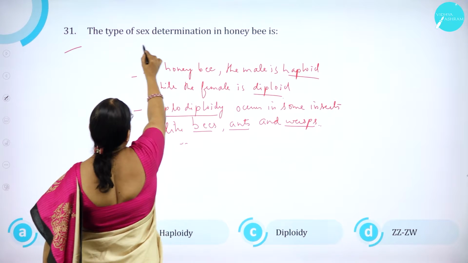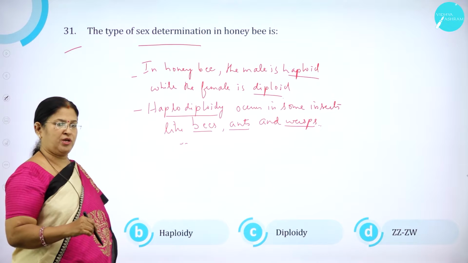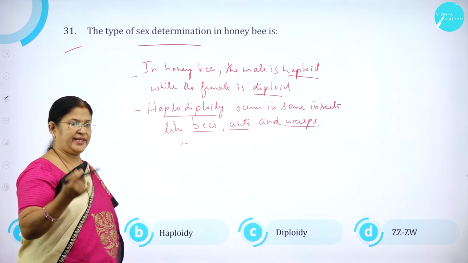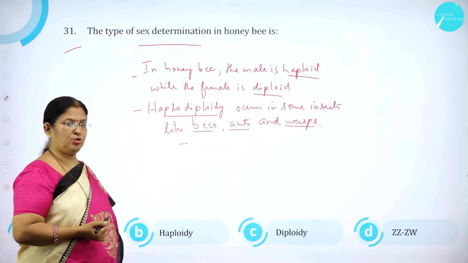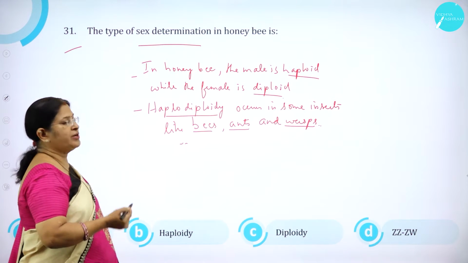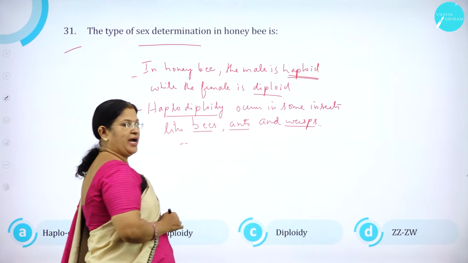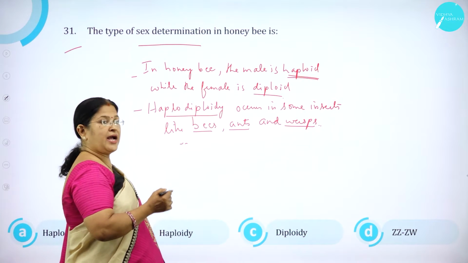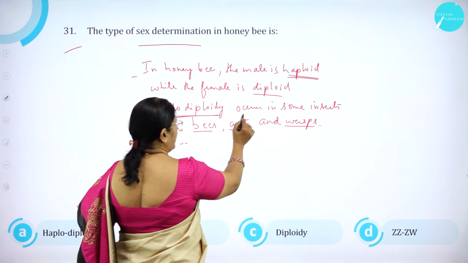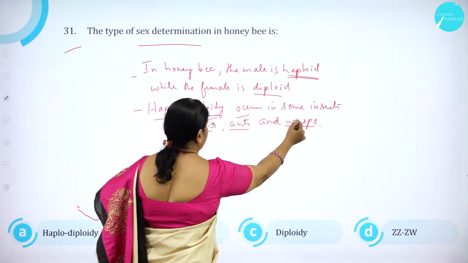The type of sex determination in honeybee. As we all know, honeybee is polymorphic. There are three types of bees: the worker bee, the drone, and the queen bee. So in honeybee, the male is haploid while the female is diploid. And haplodiploidy occurs in some insects like bees, ants, and wasps.